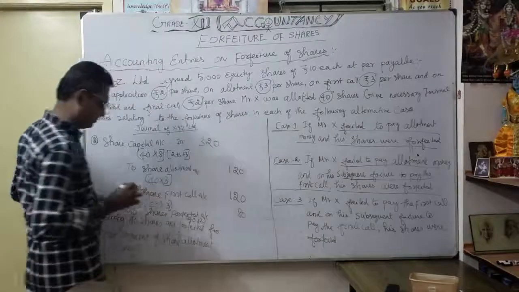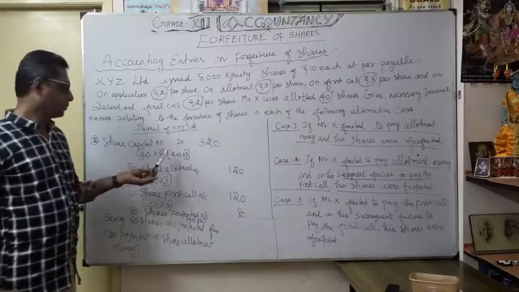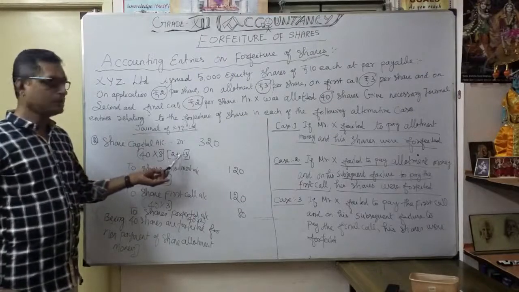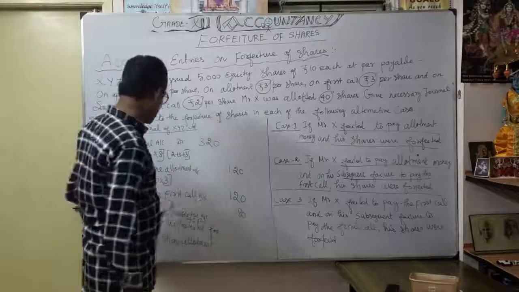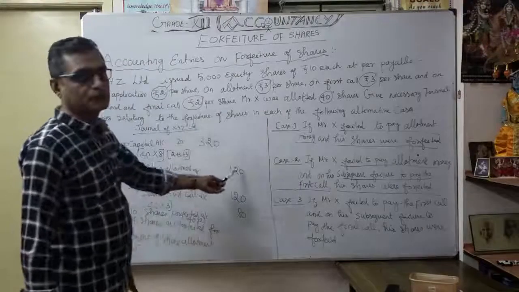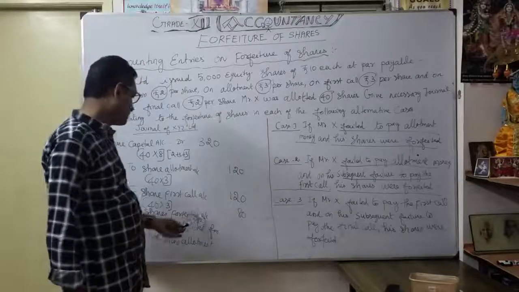Now understood, because 8 rupees is up to called up: 2 rupees application, 3 rupees share allotment, 3 rupees share first call. So 40 into 8, 320. Now share allotment default 120, share first call default 120, and shares forfeited account 80.